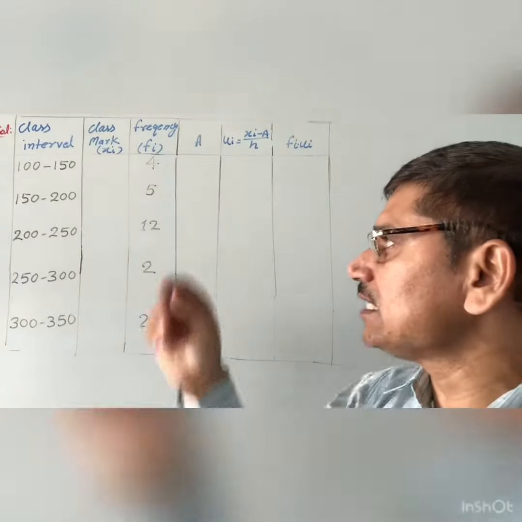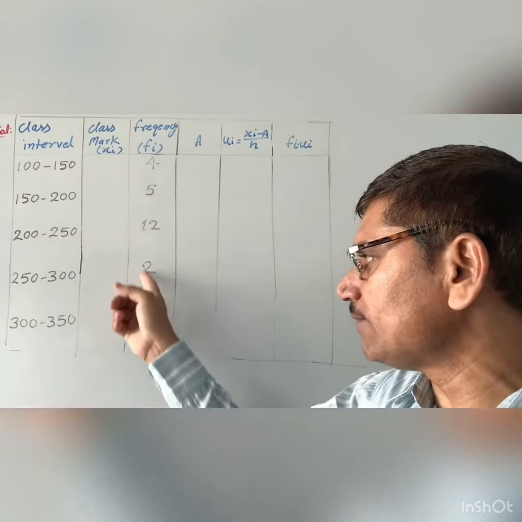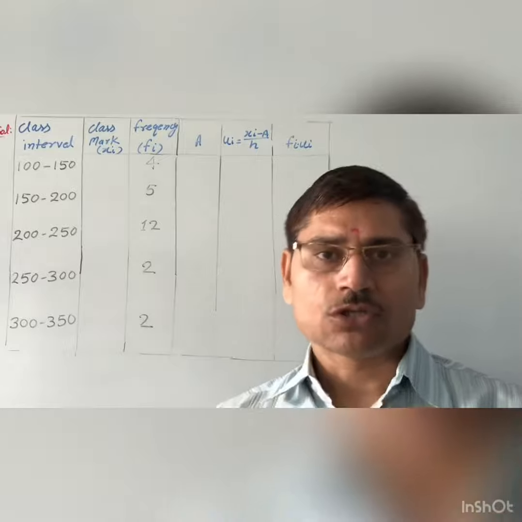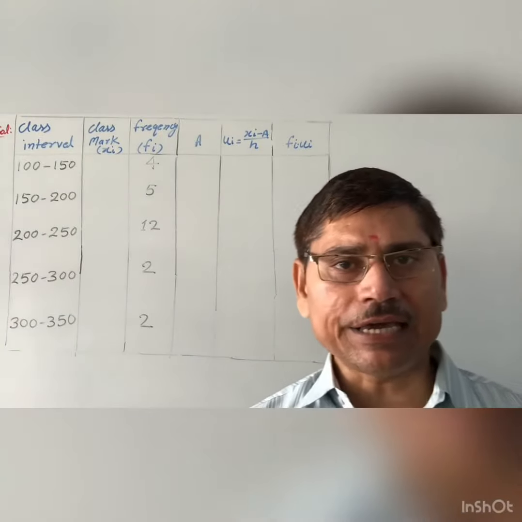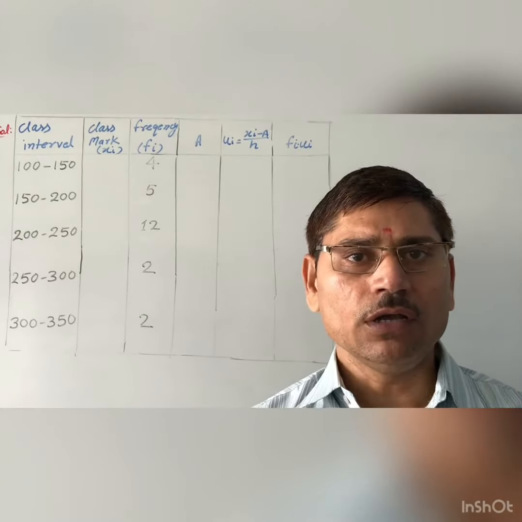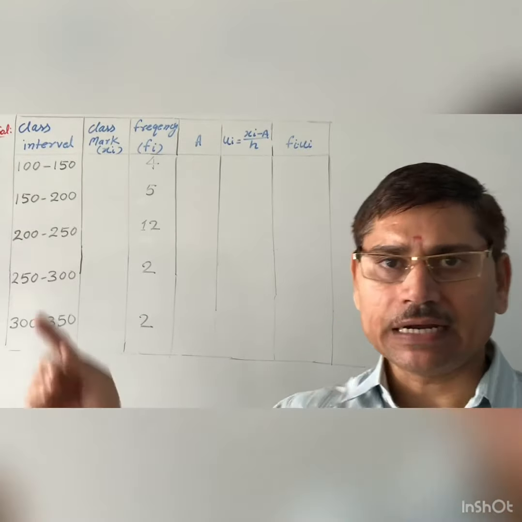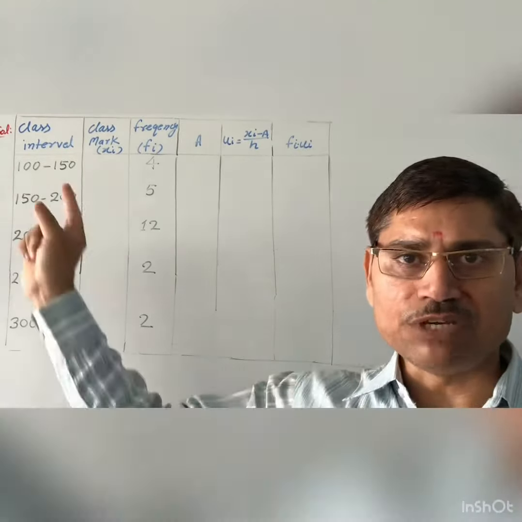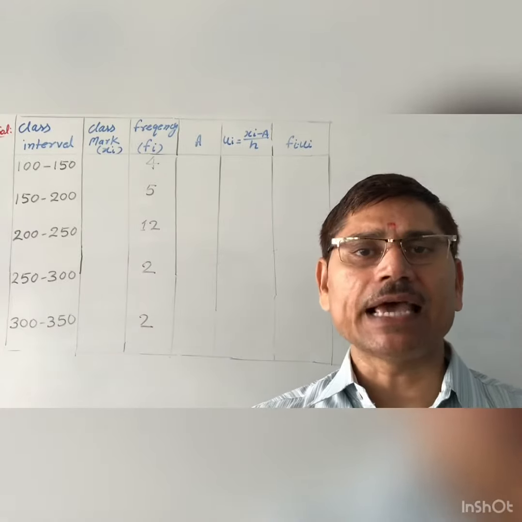And the frequency is also given: 4, 5, 12, 2 and 4. So what to do in the case of the step deviation method? First of all, you will find once again the class mark, means upper limit plus lower limit divided by 2. Then you will get the class mark, that is xi.